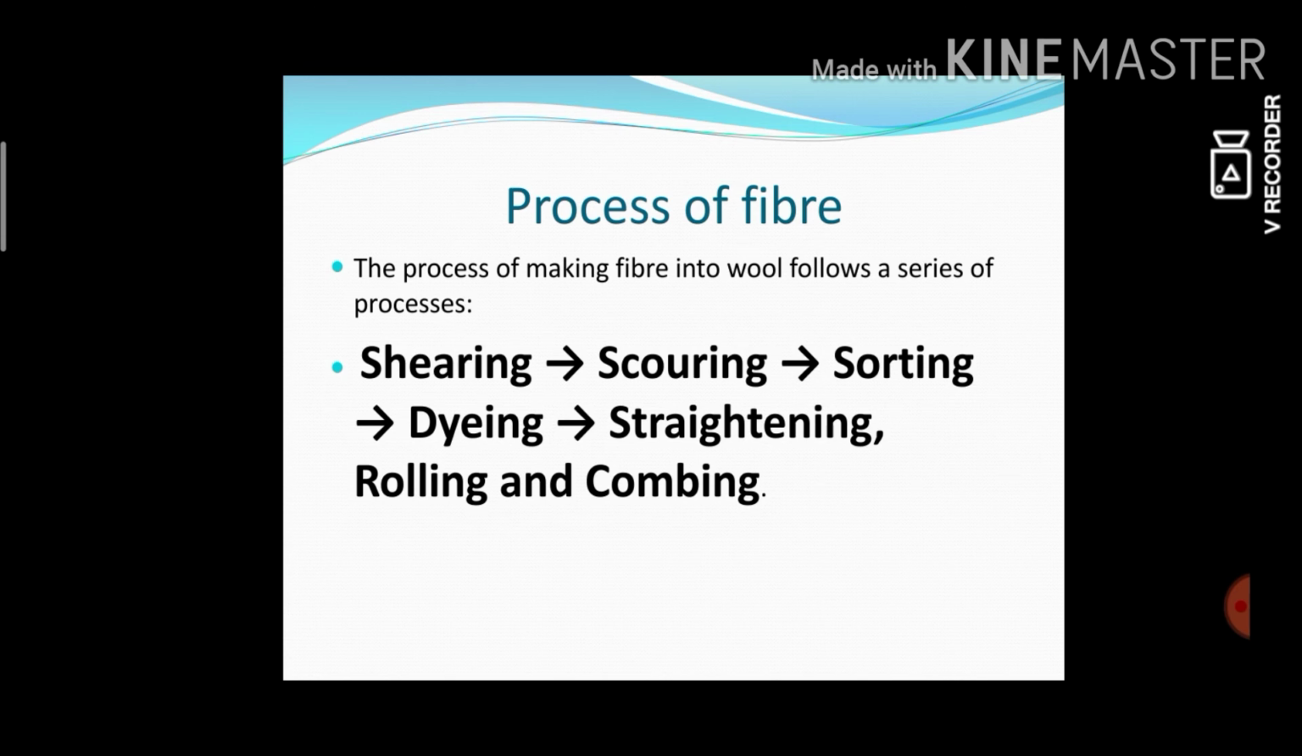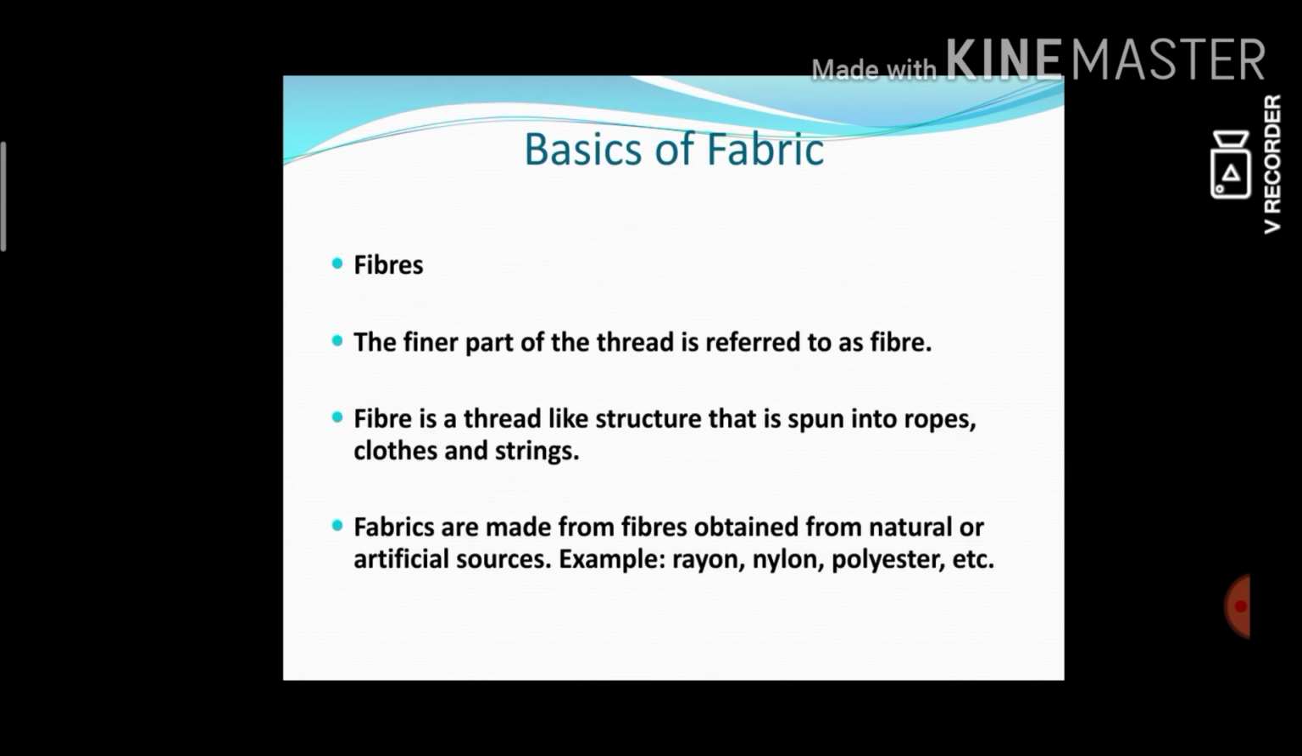The process of getting fiber is shearing, scouring, sorting, dyeing, straightening, rolling or weaving. Okay. Basics of fiber. What is that? Is it natural or artificial? The artificial fabrics are made from fibers obtained from natural or artificial sources. Can you say any example of an artificial source? Rayon, nylon, polyester.